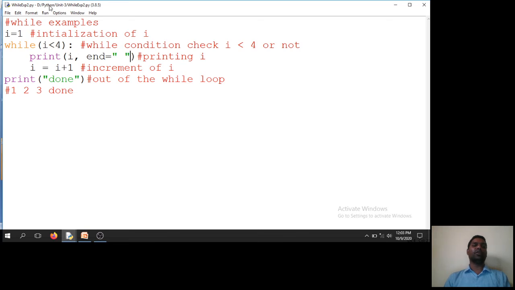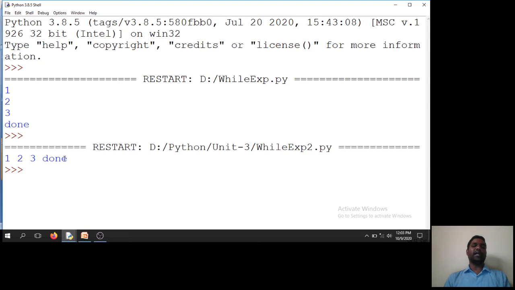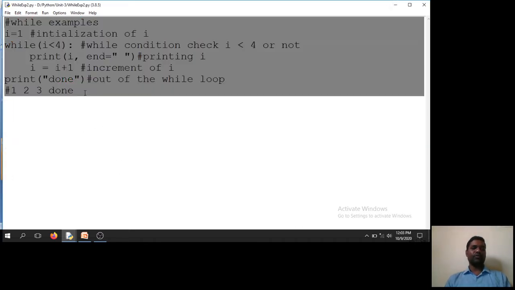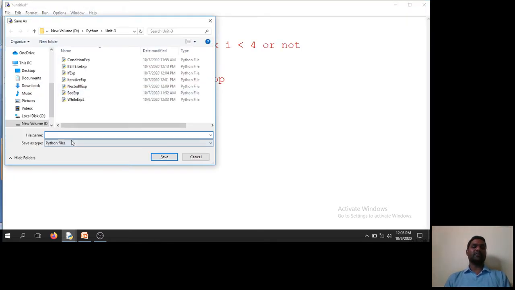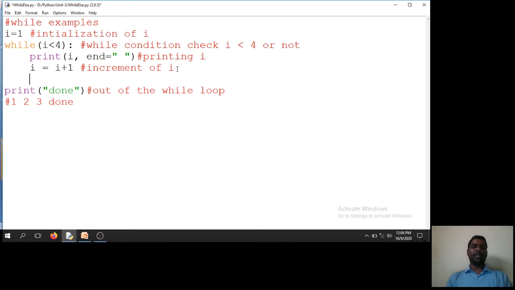So I will run this code, run module. So 1, 2, 3 done. So this is what happens with the end. That's the use of the end keyword. And now use while loop with this. While else. So here the condition is true, say else block.